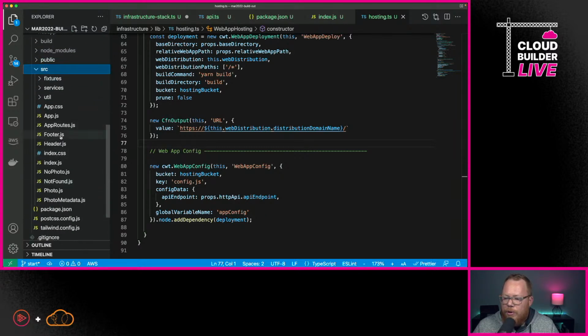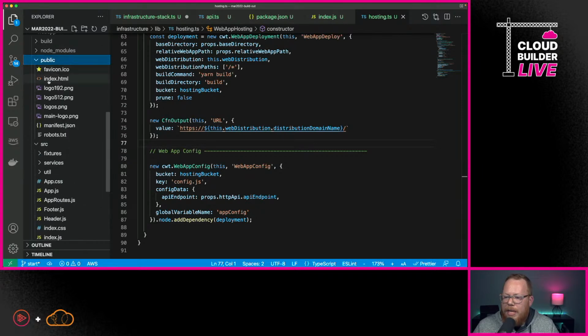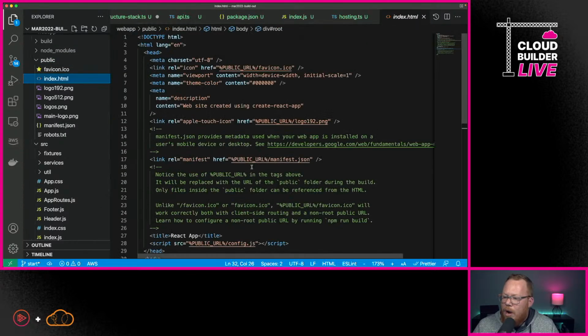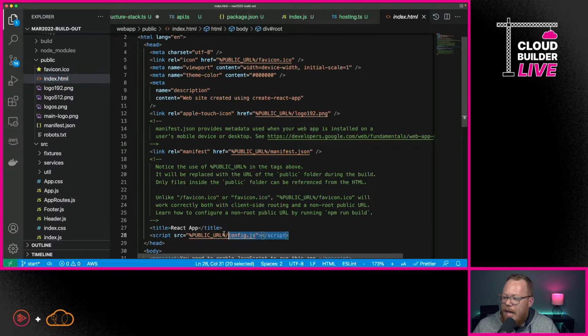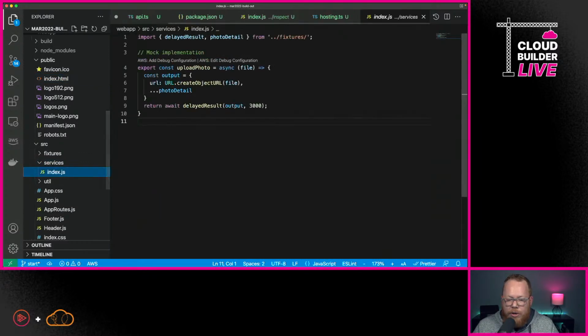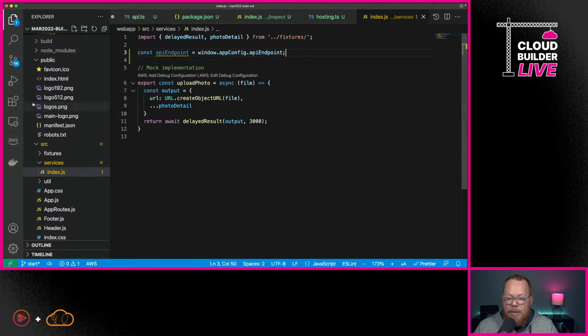And I want to show you that, first of all, if I go under public and index.html, we're actually pulling in a file off the root directory called config.js. So what that enables us to do here is go under our services file. And what we can do is actually now pull that value in. And this will tell us what our endpoint is for our API.